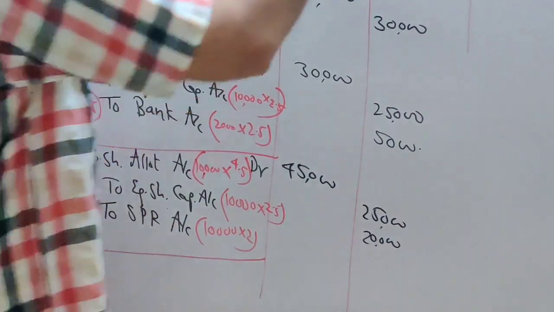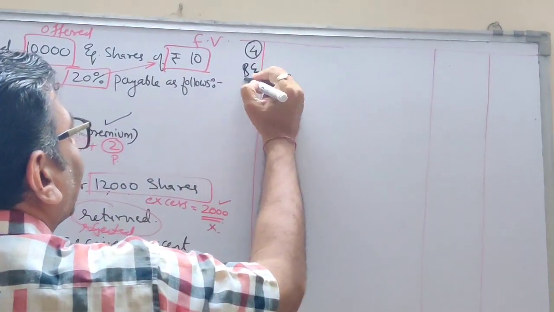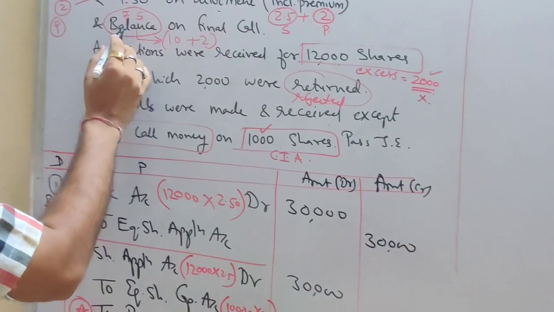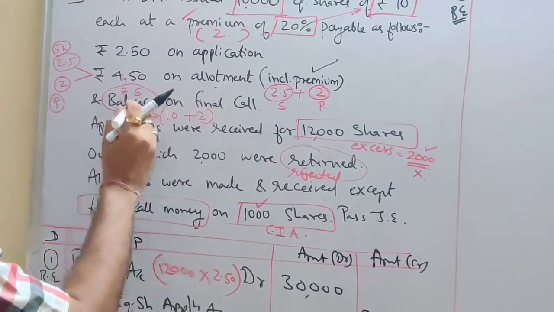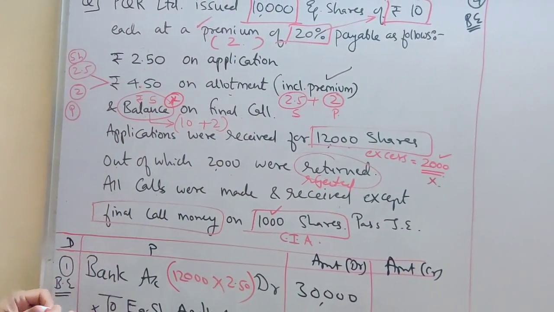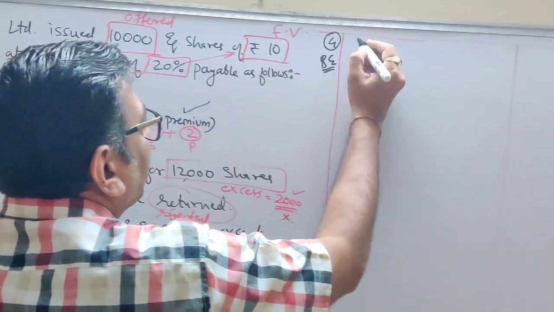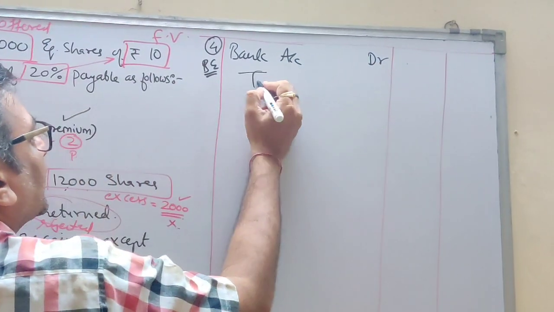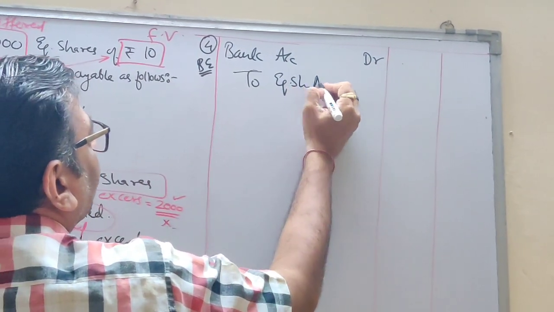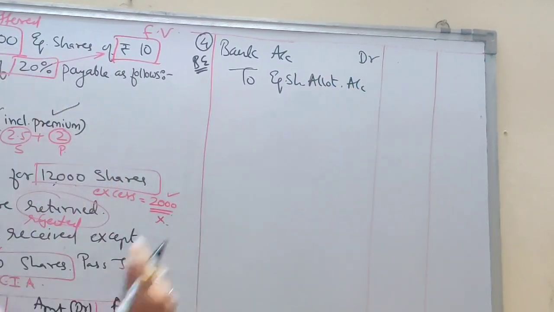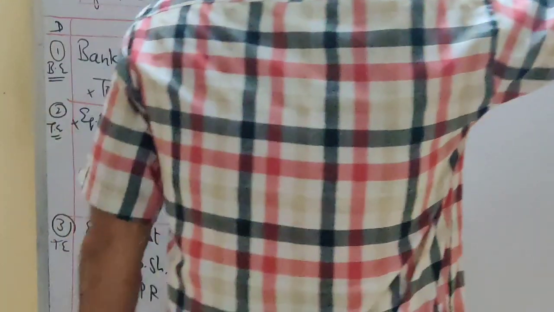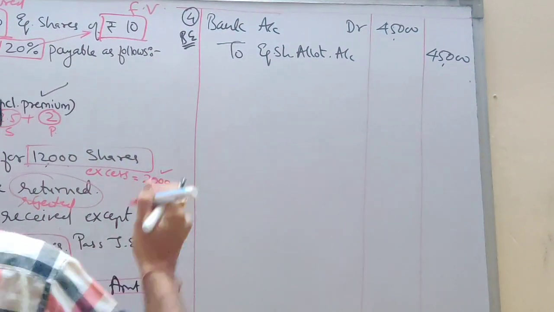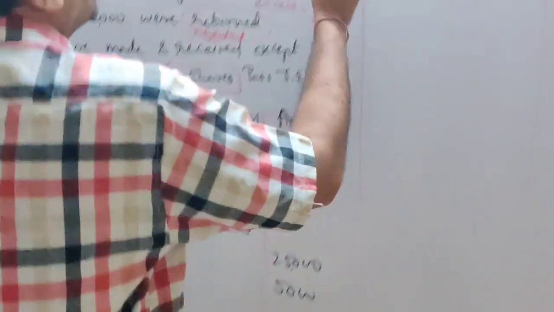Now let's do the bank entry for this. Number 4, bank entry. Let's check the arrear. I have written arrear somewhere. Achha, it was at the time of final call. So here I have to show the arrear in final call. So this money is entirely received. It's a very easy entry. You received the entire money of allotment. So bank account debit to equity share allotment account. How much total we are supposed to receive? 45,000 including premium. So this is your bank entry of allotment.